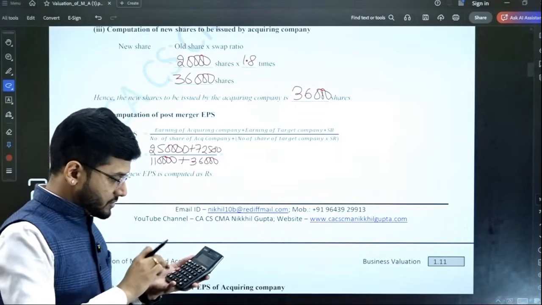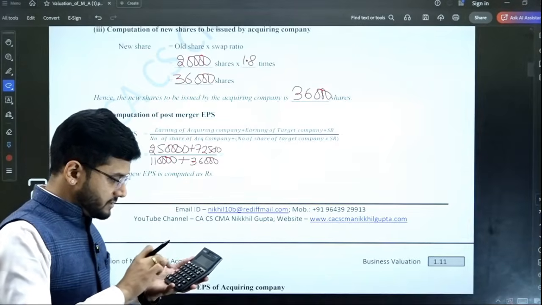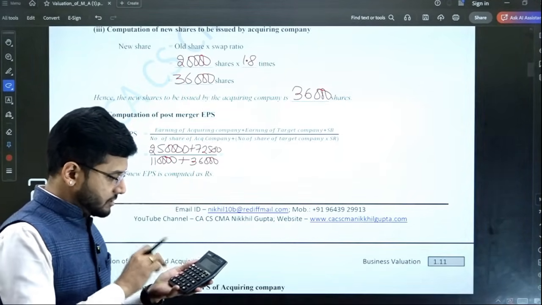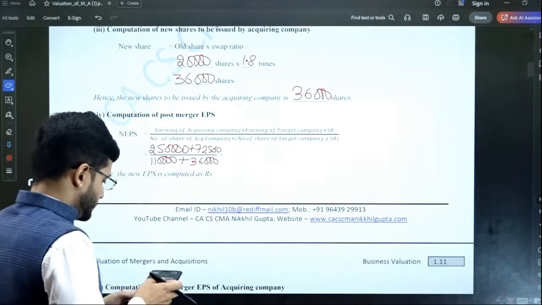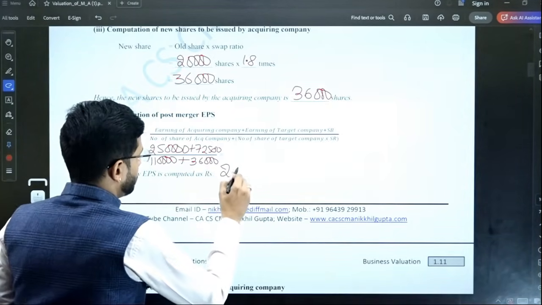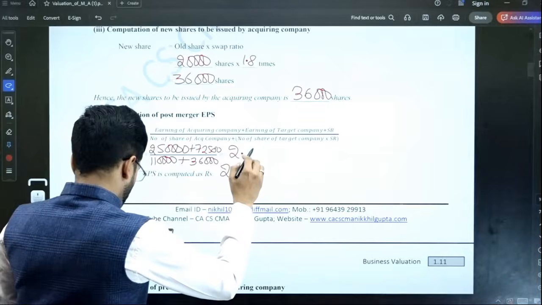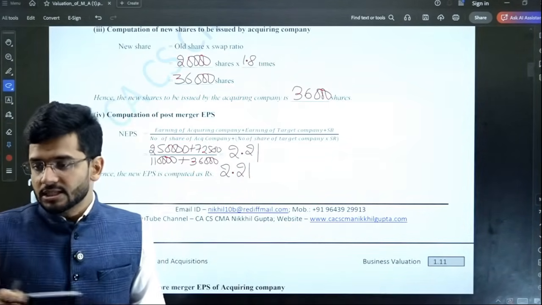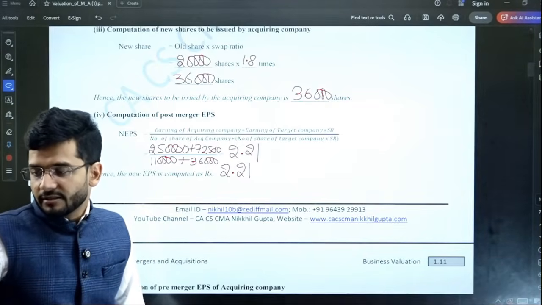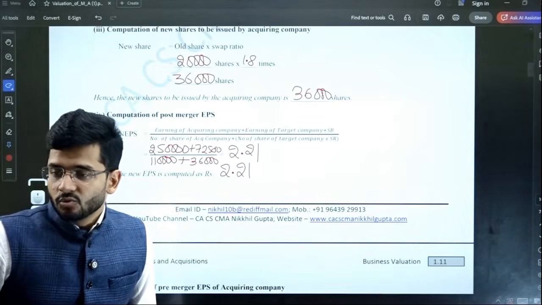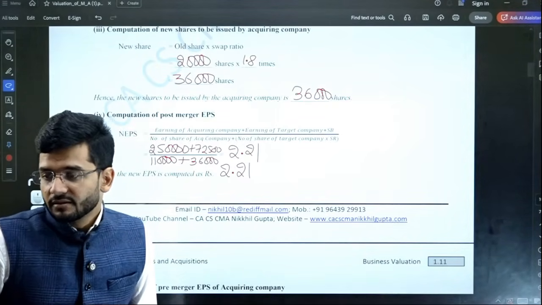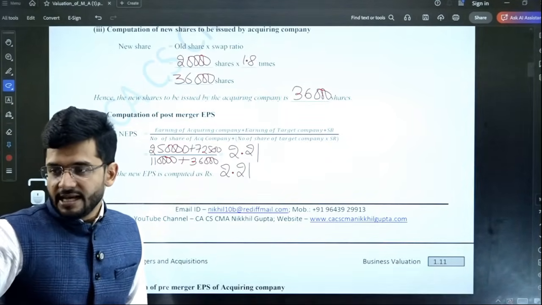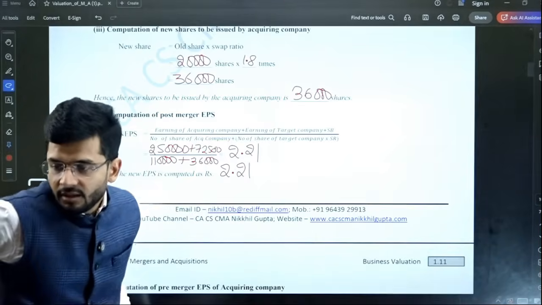1,10,000 shares, 2,50,000 plus 72,500 divided by 1,46,000. 1,46,000 gives me a figure of 2.21. 2.21 is the new earnings per share. Please write a yes if you understood the calculation.